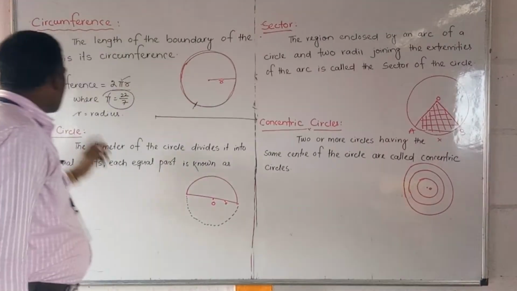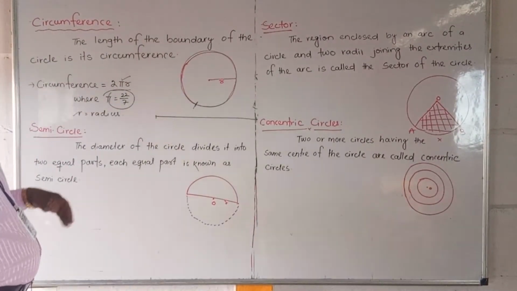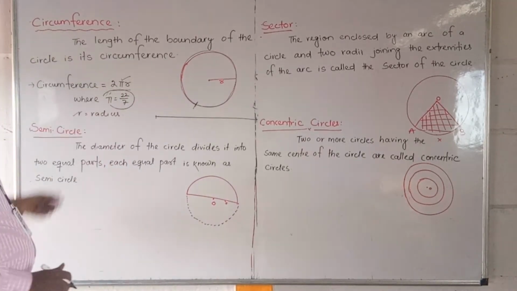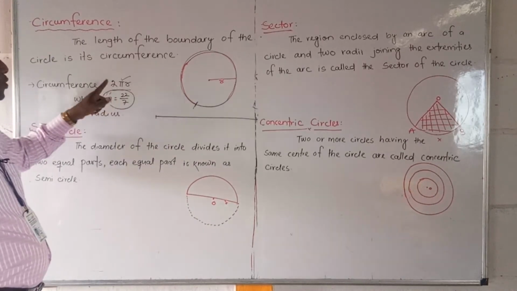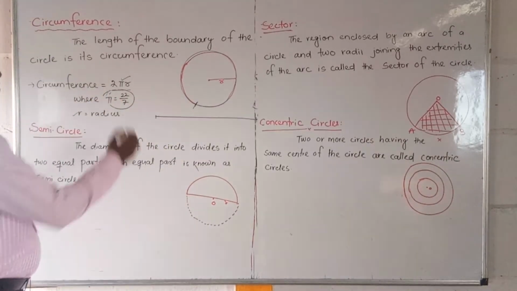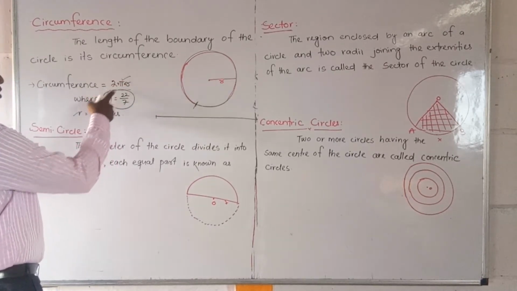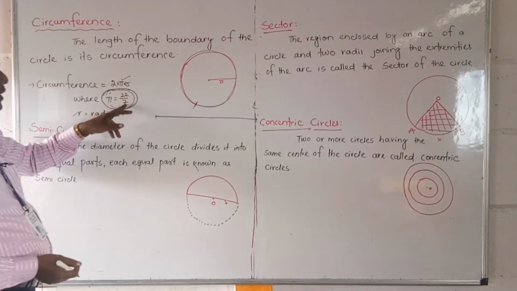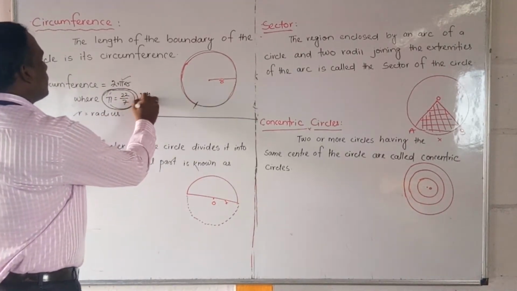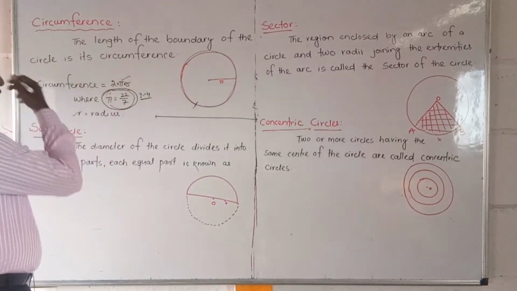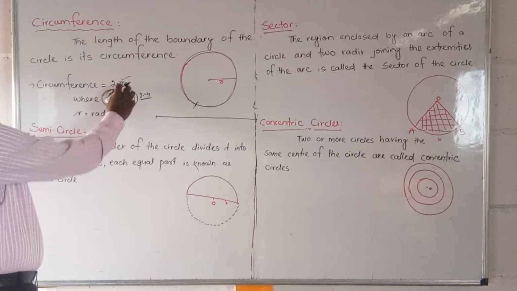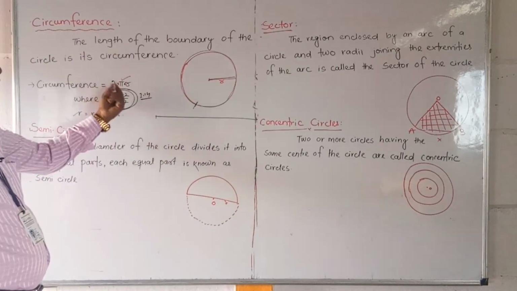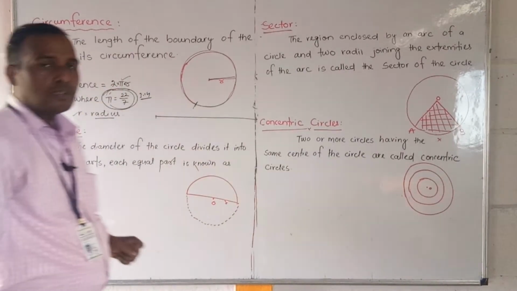Okay. To find that, we can use a formula whenever we do calculations. The circumference formula is equal to 2 pi r, that means 2 into pi into r. Pi is one constant value, 22 by 7 or 3.14. According to the value given, you have to put that. Radius r is the distance from here to here, and if you multiply all the terms we get the circumference.